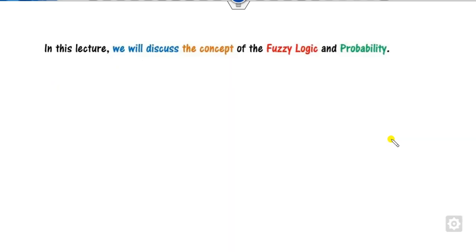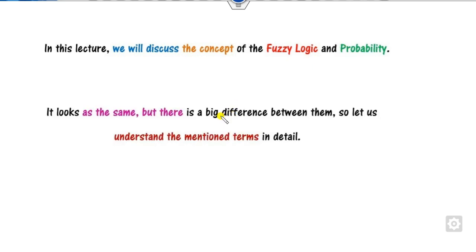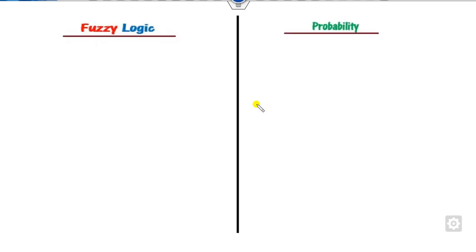The objective of this lecture is to see the conceptual difference between fuzzy logic and probability. Although all of us know that there is a minute difference between them, actually there is a big difference between them. So let's understand in detail what the exact difference is. I will start with the formal definition of fuzzy logic and probability, and then we'll look at various examples so that you may be able to understand the difference between them.